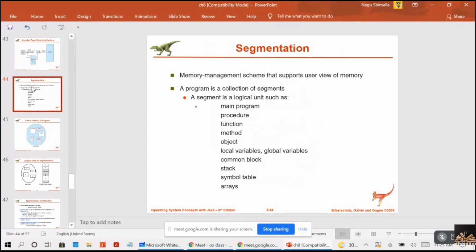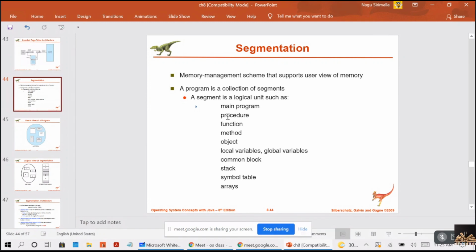For the heap, from which memory is allocated, it will create a separate segment. For the stack used by the threads, it will create a separate segment. And for the standard C library, it can create a separate segment. You are getting me, guys?